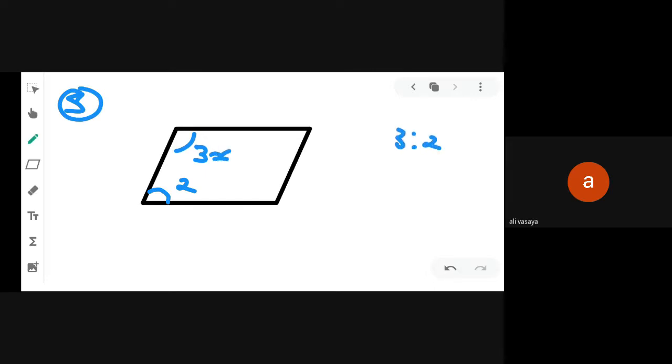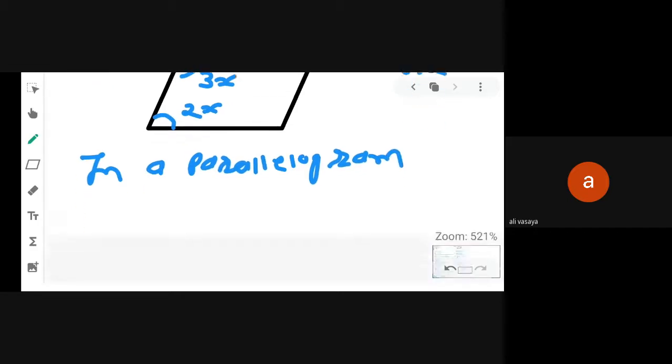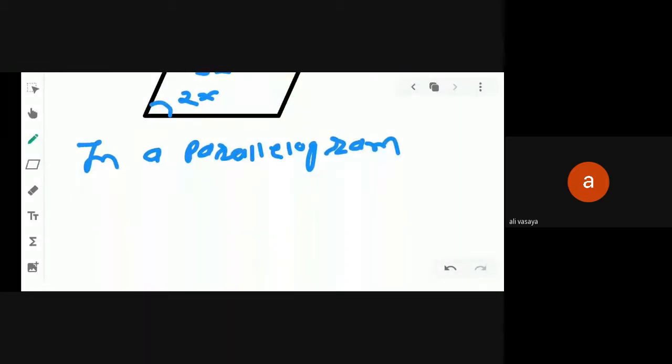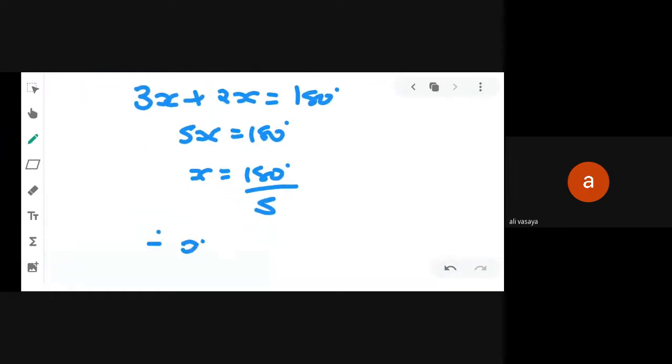So we can suppose 3x and 2x as the angles. Now we know that in a parallelogram, adjacent angles are supplementary. It means 3x plus 2x is equal to 180 degree. So 5x is equal to 180 degree, and 180 divided by 5 we get x. So x is equal to 36 degree.